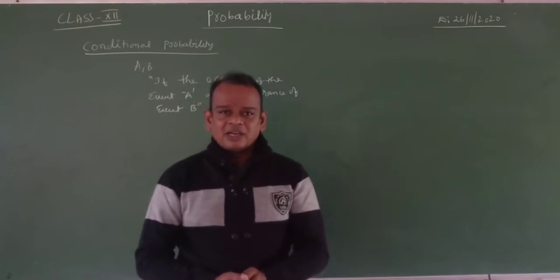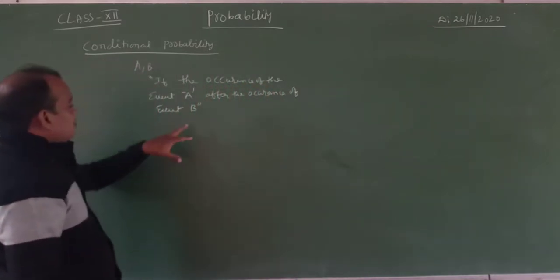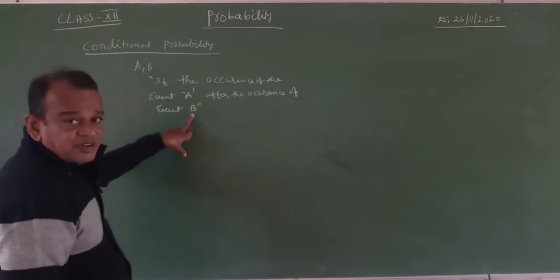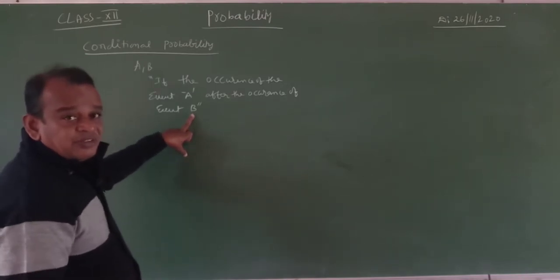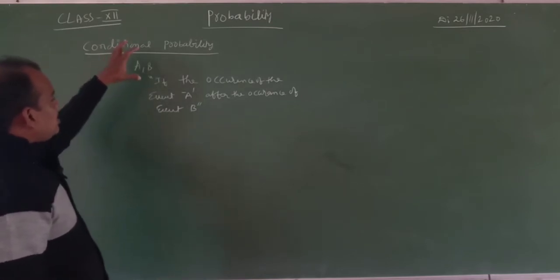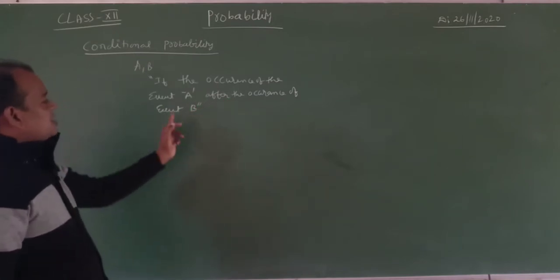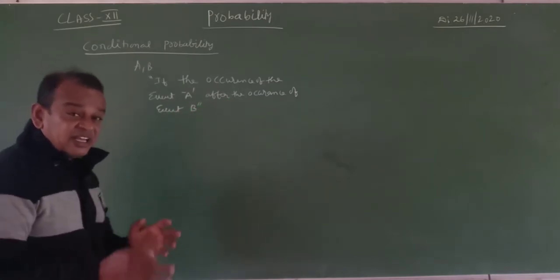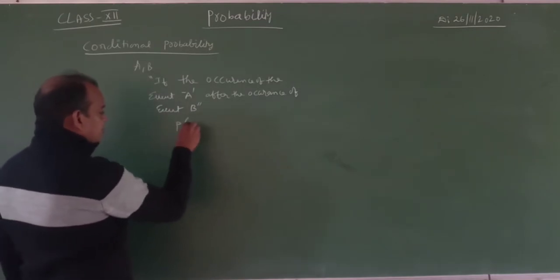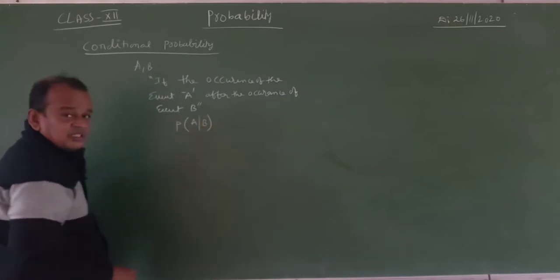I hope you understood. In the same way, now we apply the probability. How to write the probability? Here, which one is first? After the occurrence of the event B, B is the first. The conditional probability of the event A occurring after the occurrence of the event B is denoted by probability of A given B. How to read this? This is A given B.